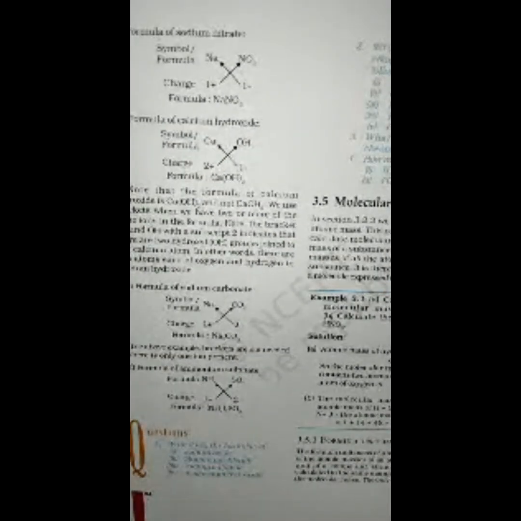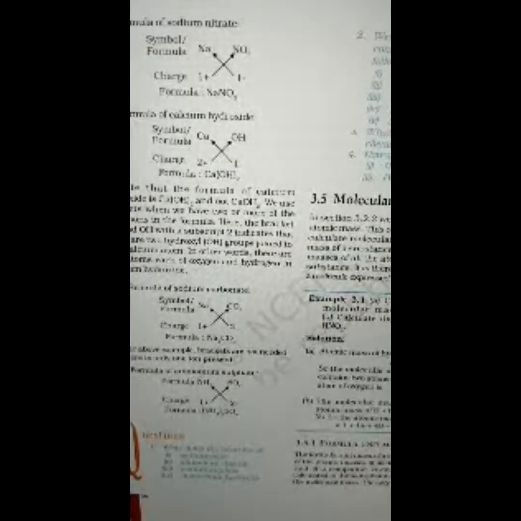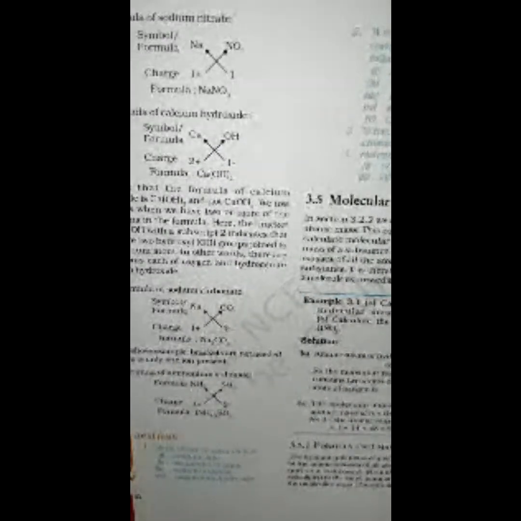C is formula of sodium nitrate, which is written as NaNO3, formula of calcium hydroxide as Ca(OH)2. Note that the formula of calcium hydroxide is Ca(OH)2 and not CaOH2, which shows the importance of bracket, because in the second one only hydrogen has two atoms, but if you write OH in bracket and then write 2, that means two atoms of oxygen and two atoms of hydrogen.